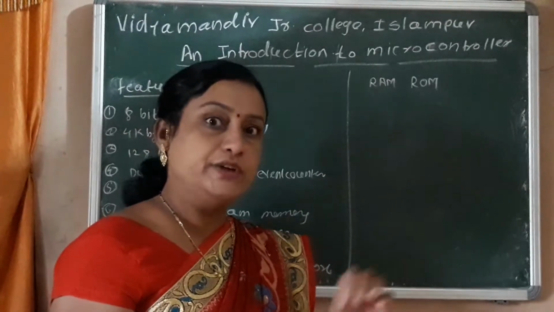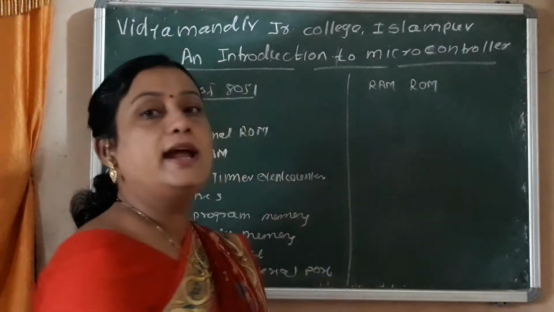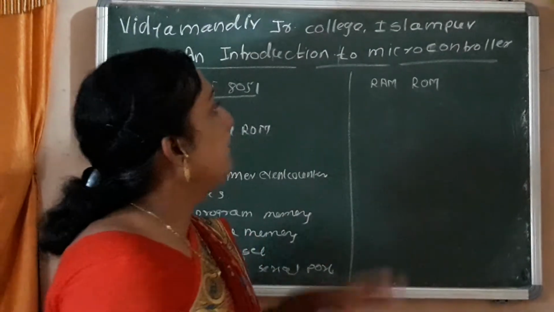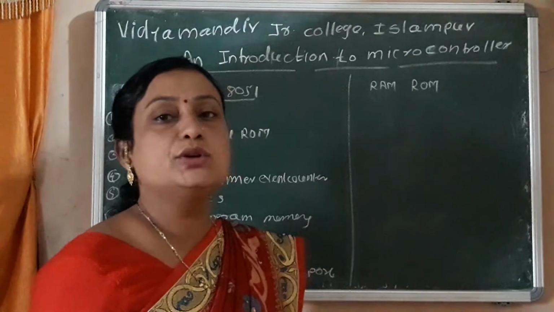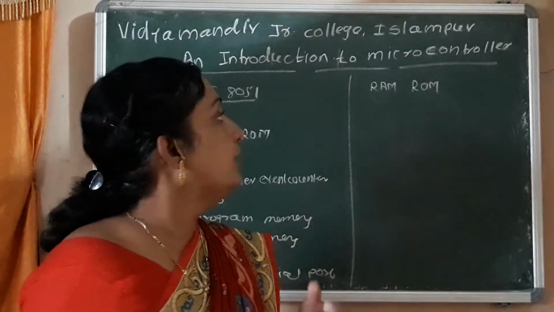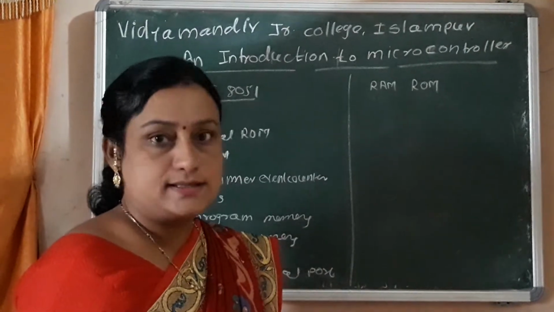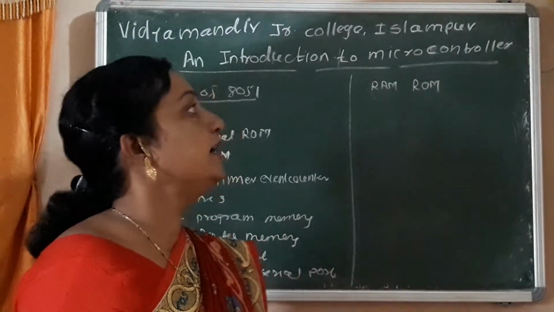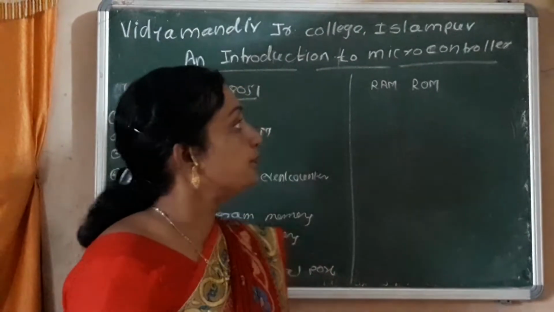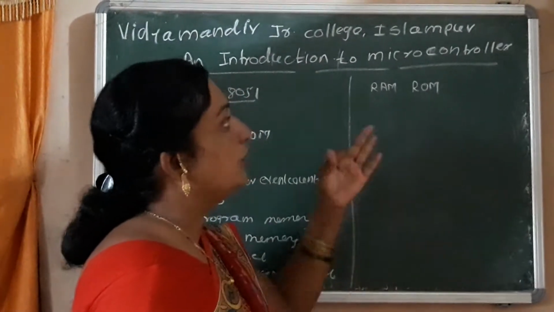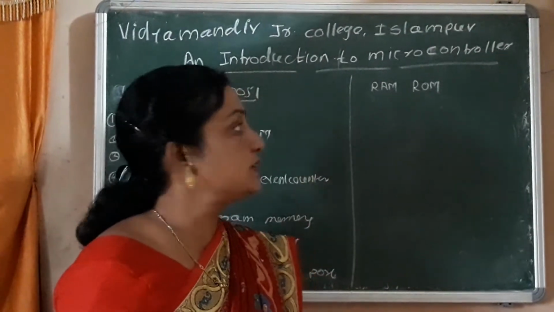In the previous lecture we discussed the difference between microcontroller and microprocessor. A microprocessor is costly, but a microcontroller is cheaper. Microcontrollers can be used in toys, but microprocessors cannot be used in such products.